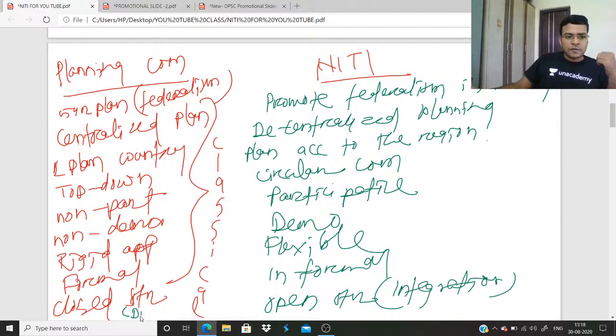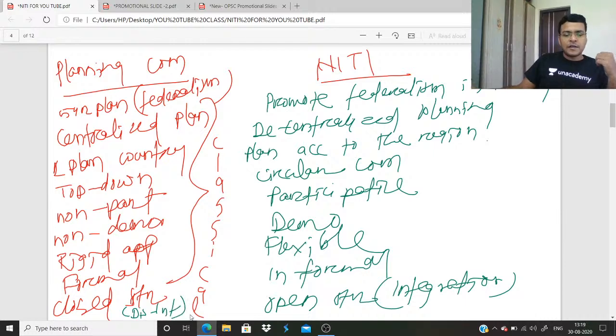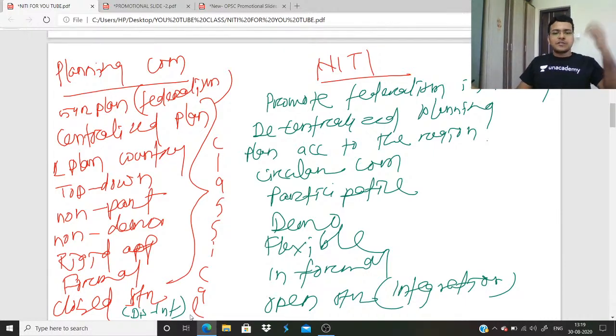Integration, and it is disintegration. So what is integration and what is disintegration? What is closed structure? What is open structure? You will read in the concept system approach. So clear? So this is the approach of Planning Commission. This is the approach of NITI Aayog. You need to write this.